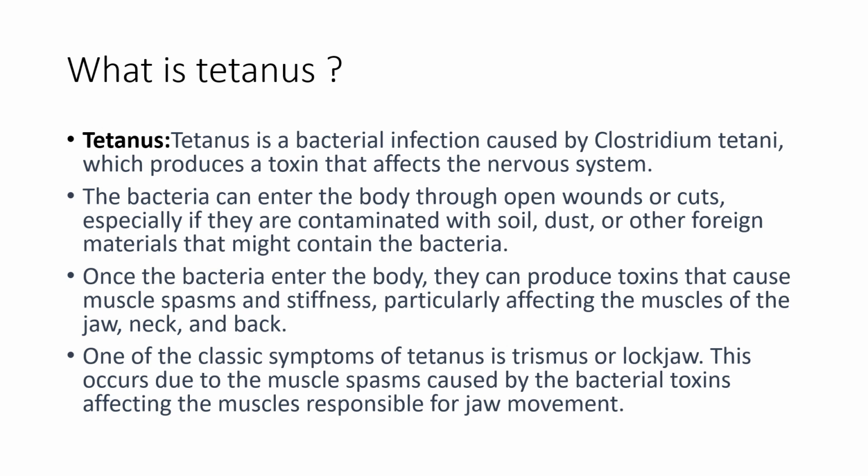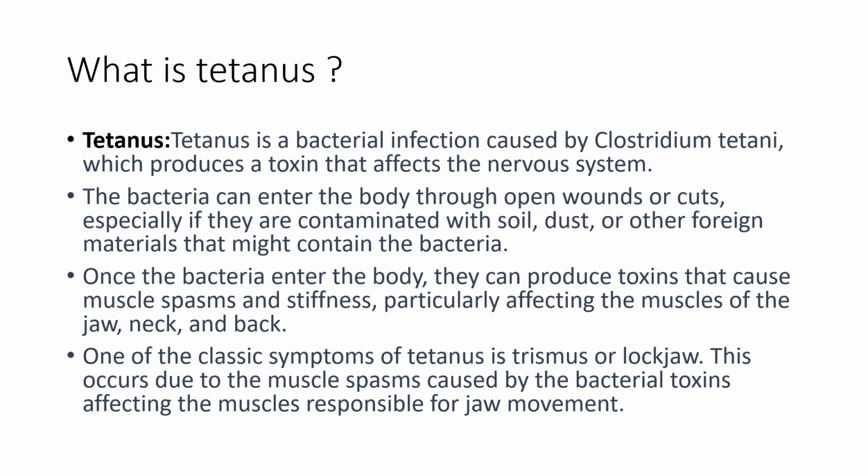So tetanus is a bacterial infection caused by Clostridium tetani, which produces a toxin that affects the nervous system. The bacteria can enter the body through open wounds or cuts, especially if they are contaminated with soil, dust, or other foreign materials that might contain the bacteria. Once the bacteria enter the body, they can produce toxins that cause muscle spasms and stiffness, particularly affecting the muscles of jaw, neck, and back.